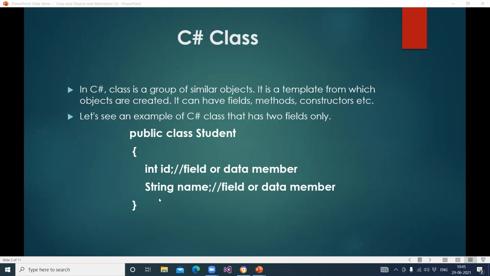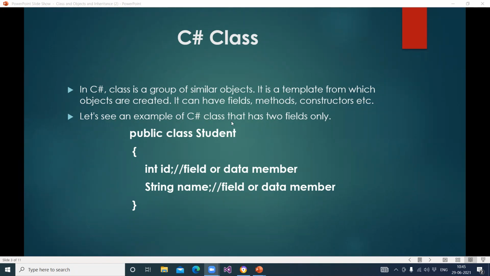So don't get confused. I will ask these questions in MCQ, whether both are same or different. Otherwise, I will give some 4 options and ask which one is a method. So you should have the clear idea whether there is a difference or not. And constructor, you know what is constructor. So field means variables and methods means function.